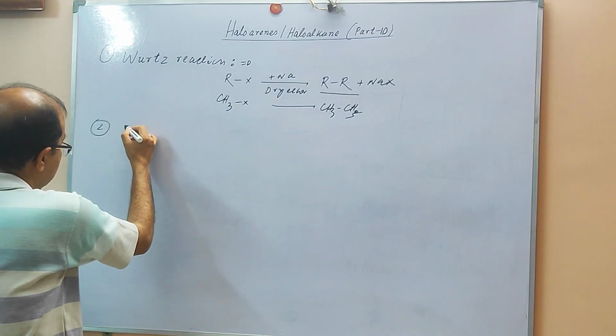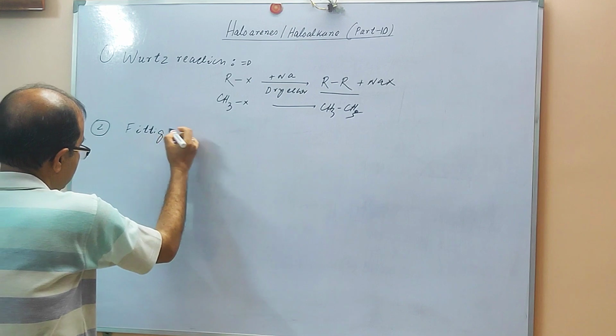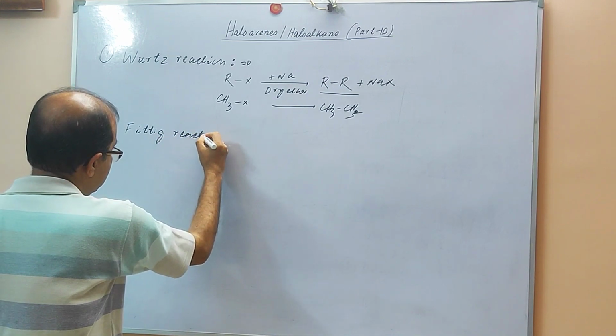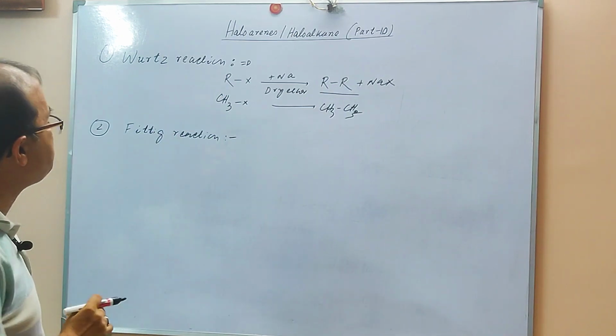The next reaction that we are going to discuss is the Fittig reaction. The Fittig reaction closely resembles this reaction.